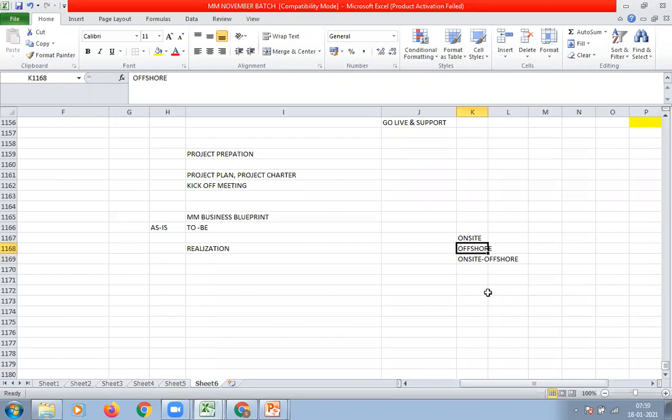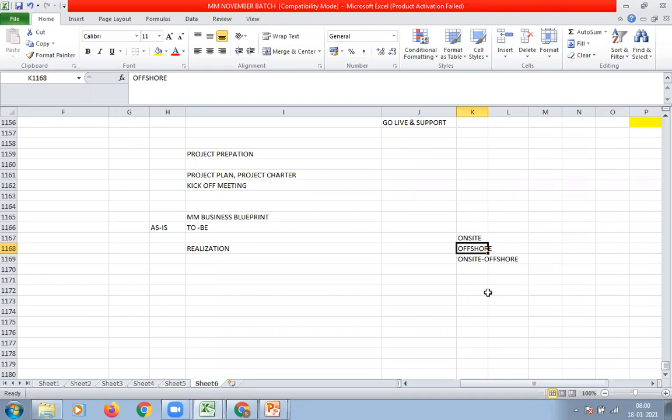But if it is an offshore model, our customer may not know what is happening at TCS Bangalore. Because our client is in Germany, right? It is very difficult for them to track what is happening at TCS Bangalore. That is the reason they don't prefer even the offshore model, even though it is very cheap.